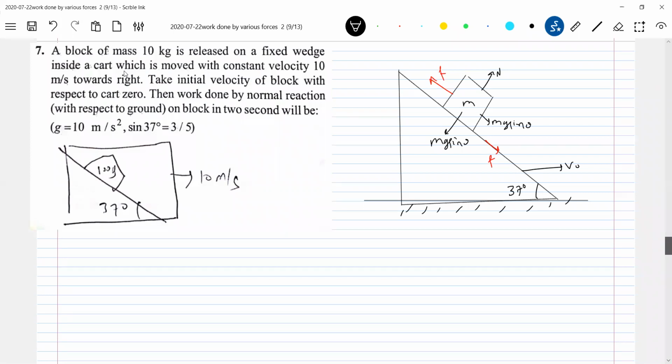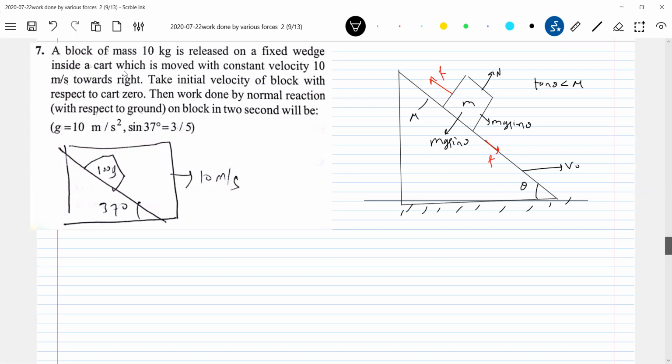So in the 2 seconds, what is the displacement of the wedge that we can calculate here? N sin theta will act horizontally, N cos theta. Here tan theta is less than mu, so the friction force acting will be static. This will then be N sin theta.